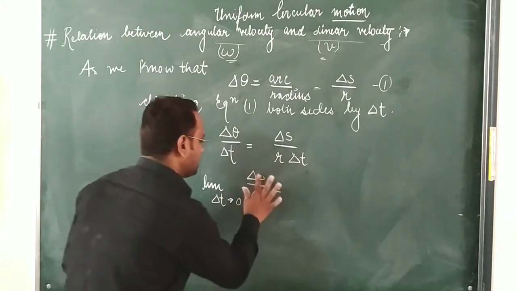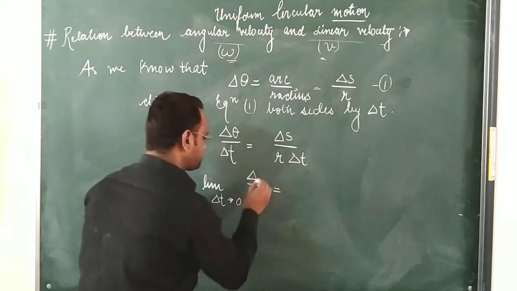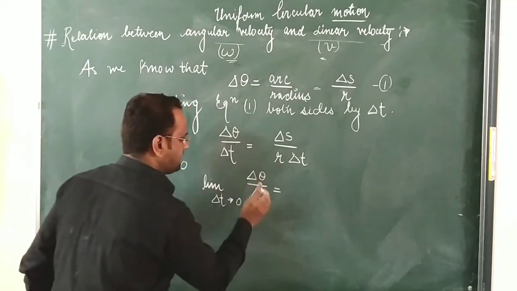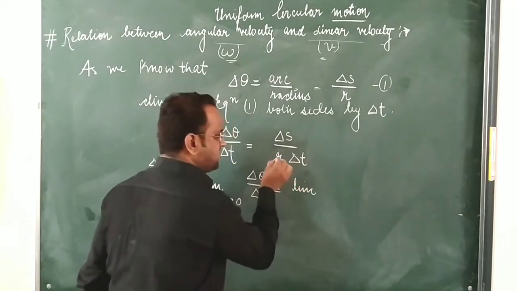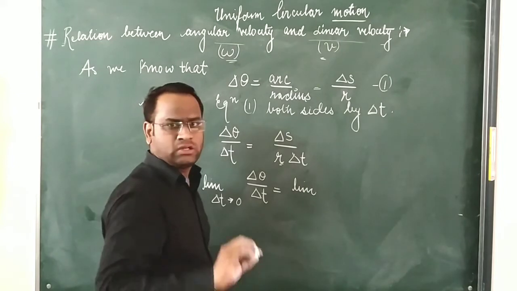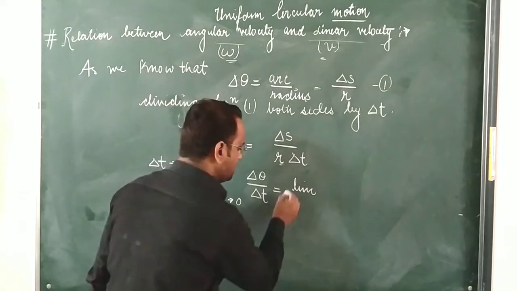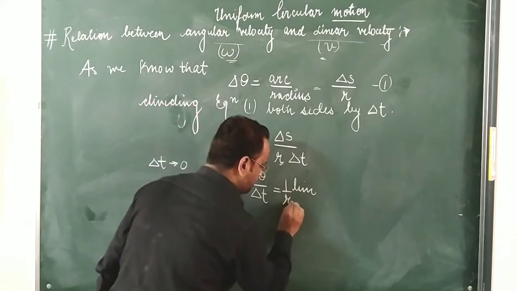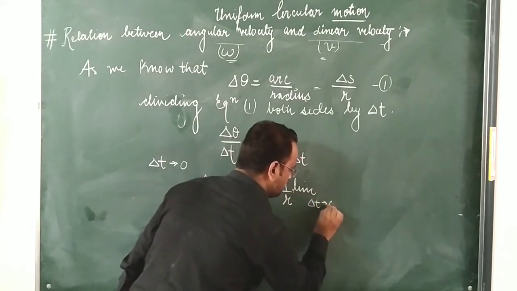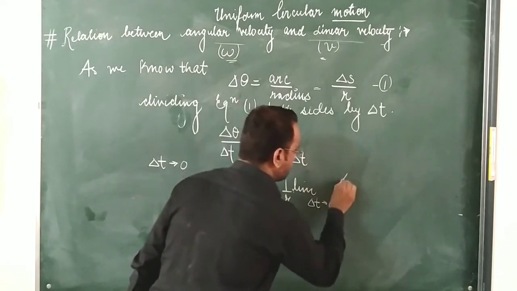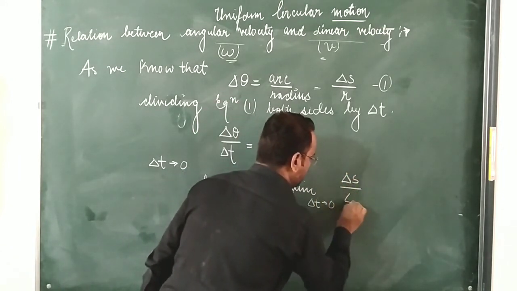Delta theta, not delta s, that is delta theta upon delta t is equal to limit. From here, the radius for a uniform circular motion will be non-variable, so we can take it out as a constant, 1 upon r, limit delta t tends to 0, delta s upon delta t.